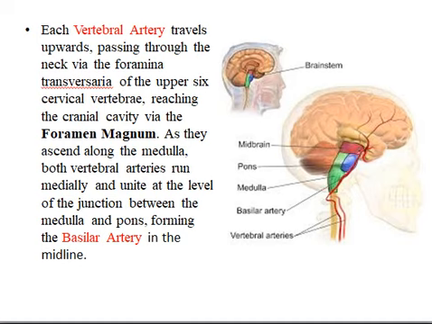Each vertebral artery travels upwards, passing through the neck via the foramina transversaria of the upper six cervical vertebrae, reaching the cranial cavity via the foramen magnum. As they ascend along the medulla, both vertebral arteries run medially and unite at the level of the junction between the medulla and pons, forming the basilar artery in the midline.